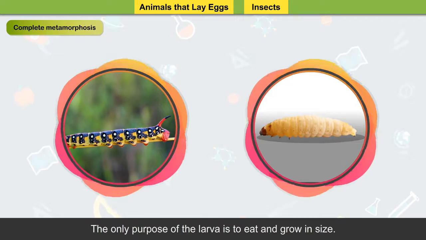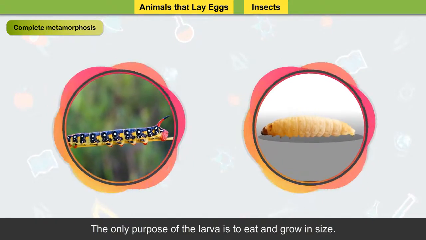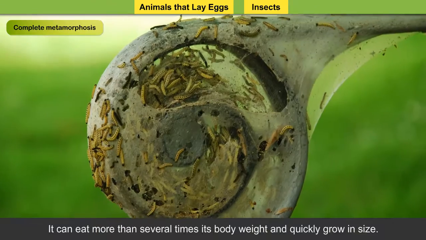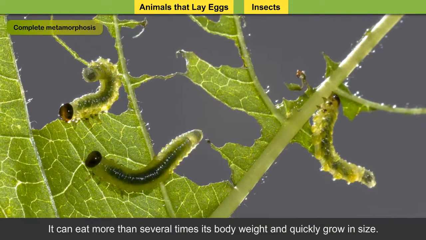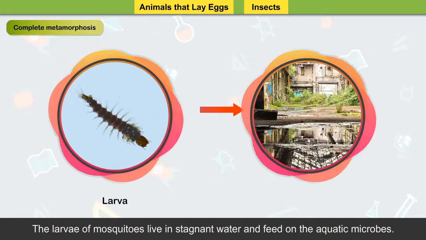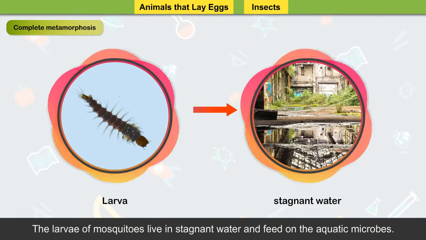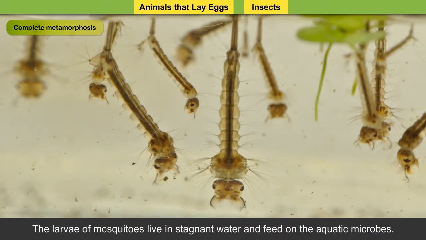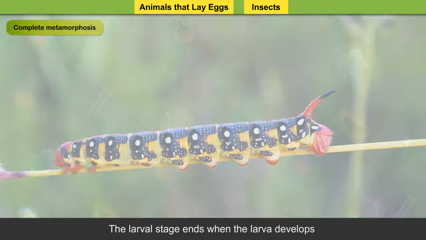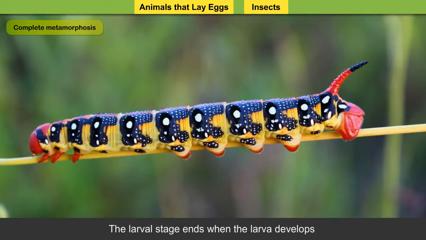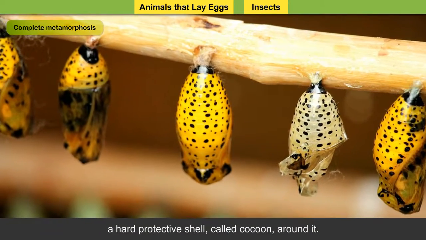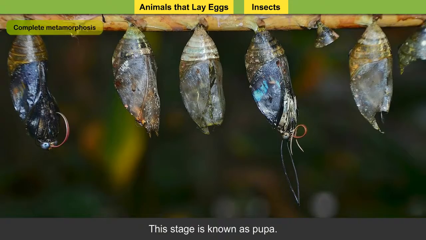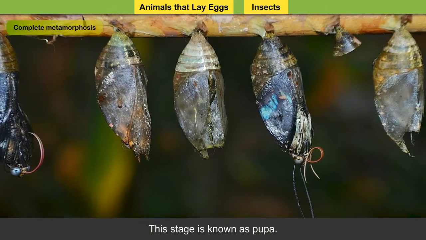The only purpose of the larva is to eat and grow in size. It can eat more than several times its body weight and quickly grow in size. The larvae of mosquitoes live in stagnant water and feed on the aquatic microbes. The larval stage ends when the larva develops a hard protective shell called cocoon around it. This stage is known as pupa.